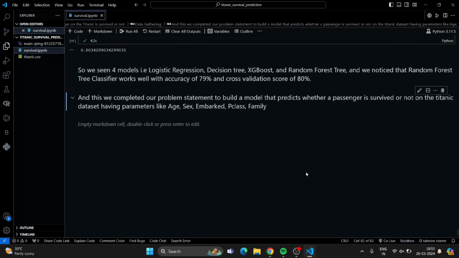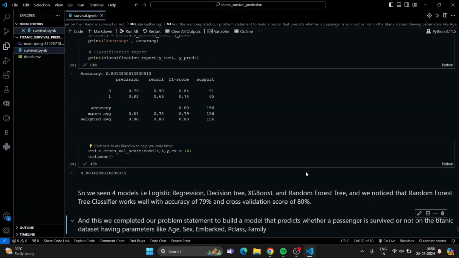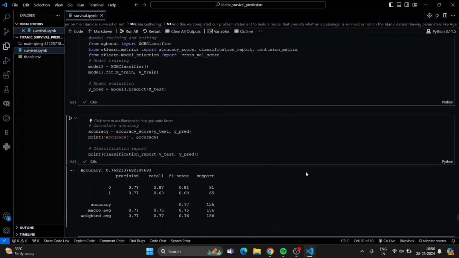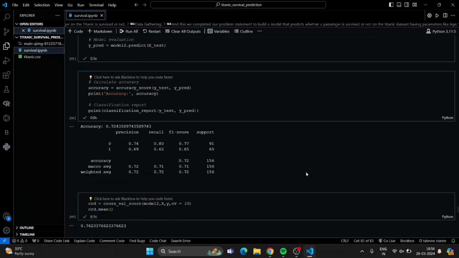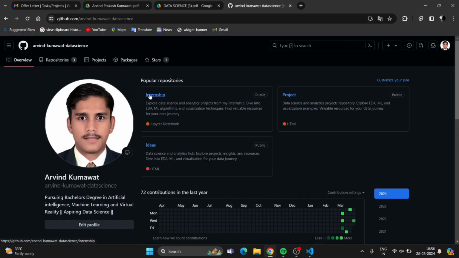And with this we completed our problem statement, to build a model that predicts whether a passenger survived or not on the Titanic dataset, having parameters like age, sex, embarked, pclass, and family. So this was my first task. If you want to refer to the code, or show corrections, like whether we can scale the features or not, or do feature encoding or not, you can comment it, or else I have my GitHub uploaded also.